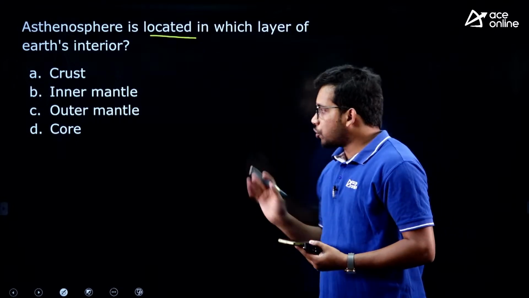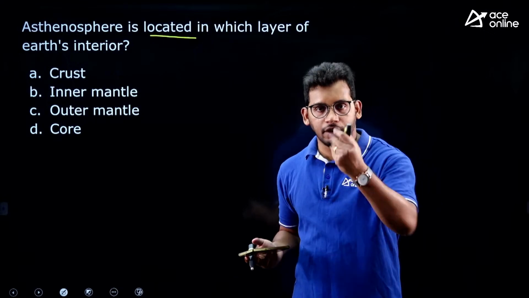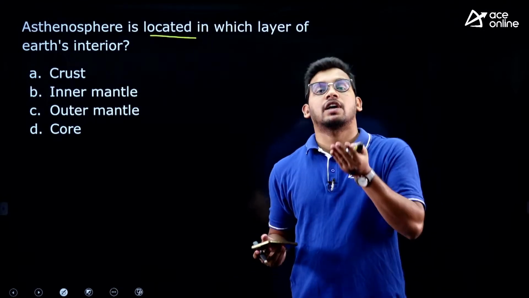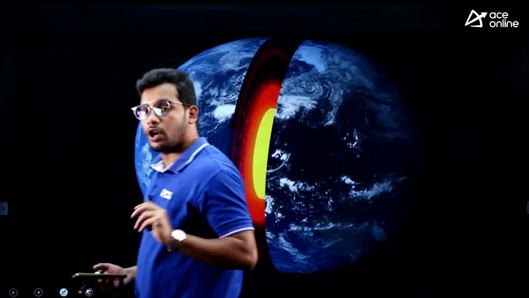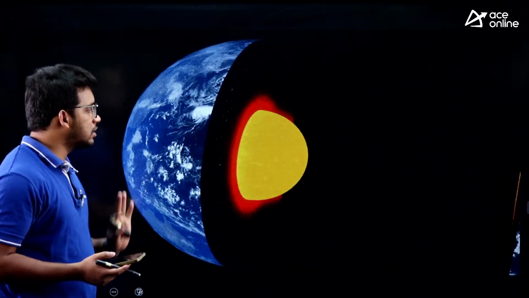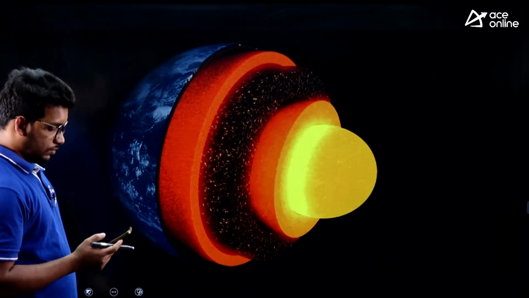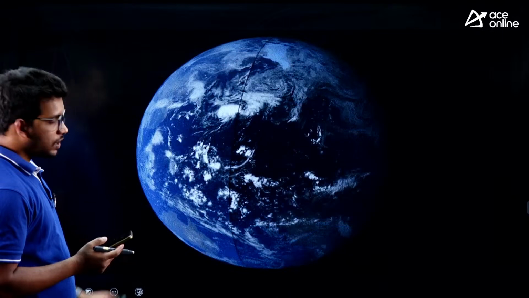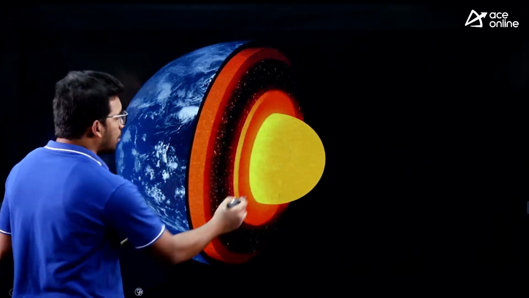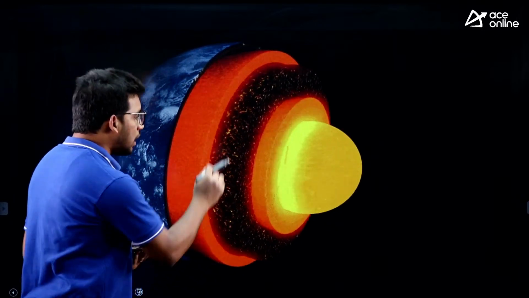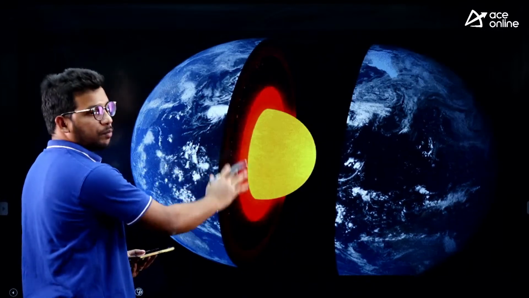So I will show you how earth is divided into layers inside of it. Now we are standing on the earth, wherever you are standing or sitting, you are on the surface of earth. But if you go to the interior of earth, let me show you, observe this, how earth is divided into different layers inside the earth. So this is the earth interior, we have a number of layers. At the center of earth there is a yellowish round ball, that is called the core, the innermost core, and above that is the next layer.